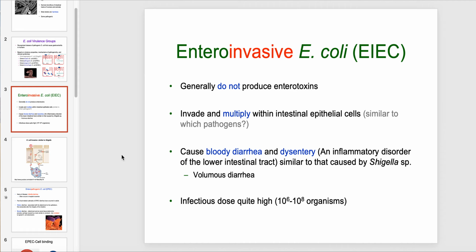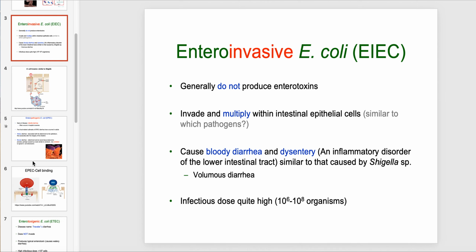So a little bit about enteroinvasive E. coli. They don't produce toxins, but they do invade and multiply inside the cells. And that process of invading and multiplying in the cells can kill the cells and lead to hemorrhaging and dysentery. So again, dysentery is an inflammatory disorder, the hallmark of which is bleeding in your stool. It can often be misdiagnosed as colon cancer. The infectious dose is quite high, in the millions. So it takes a lot. You have to eat a lot of contaminated food, for example, to get that.